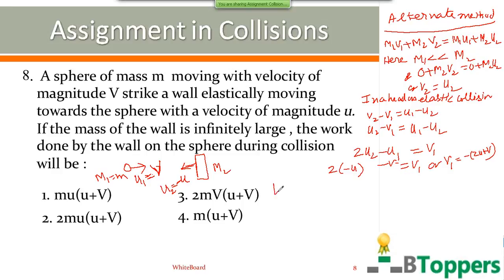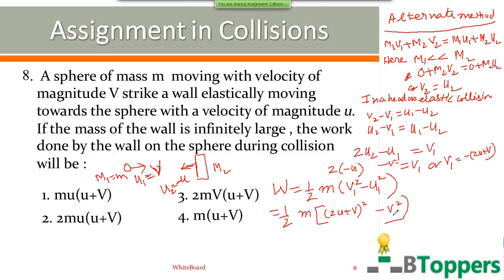So again applying the work energy theorem, work done on the sphere by the wall is equal to the change in kinetic energy of the sphere. That is half m into the square of the final velocity of the sphere minus the square of the initial velocity of the sphere. That is, half m into v1 square. The square of the velocity is positive, so you get (2u plus v) whole square, and u1 square you can write as v square. You can simplify this further.